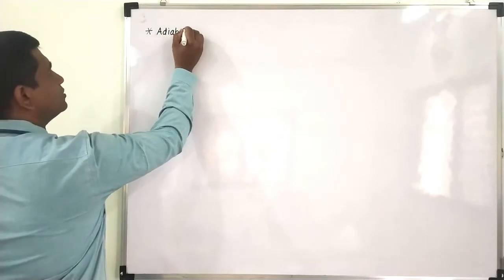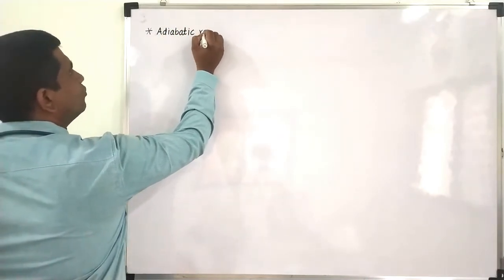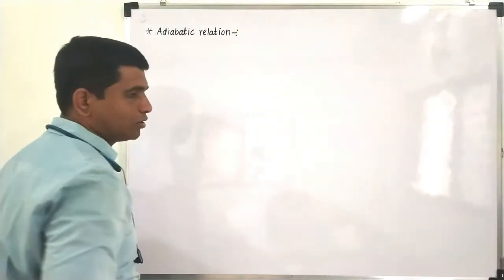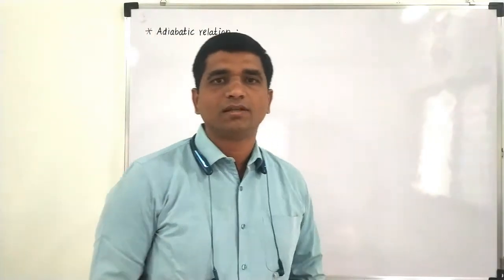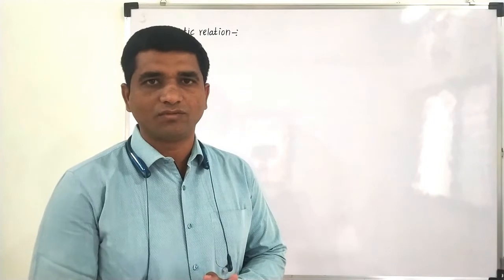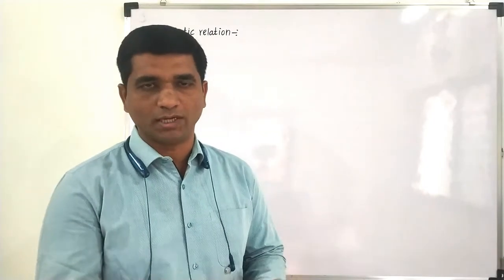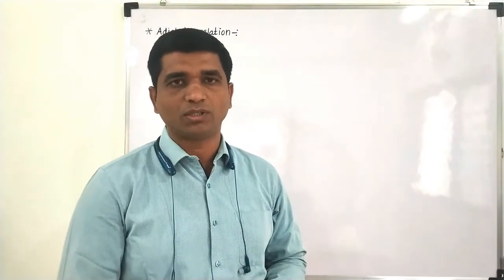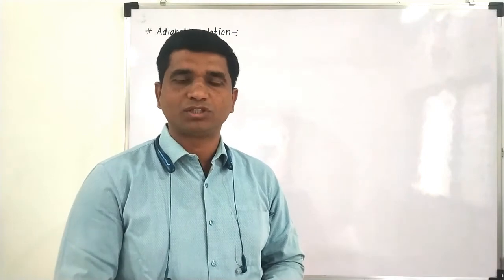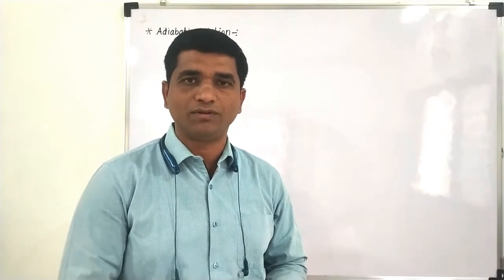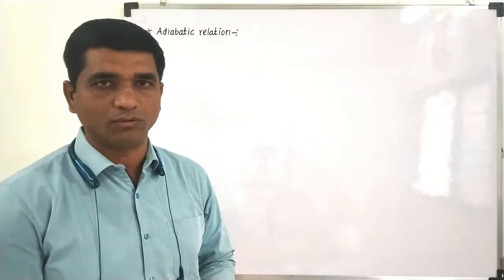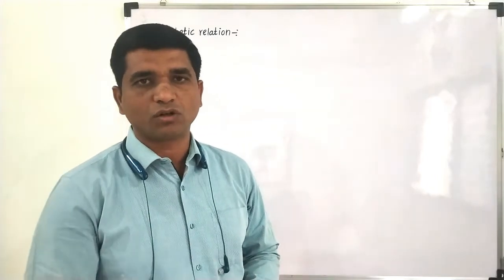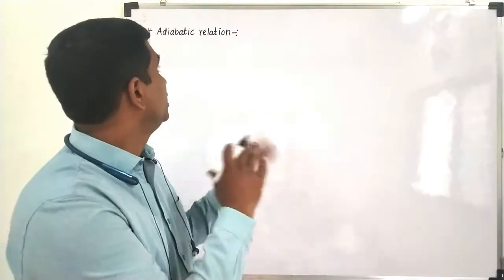Adiabatic relation between pressure and volume. In order to derive this expression, we will consider one container or cylinder in which we will enclose 1 mole of ideal gas. In an adiabatic process, the system does not receive any heat from the surrounding, nor does it give heat to the surrounding. We'll consider that limitation as well, and by using the first law of thermodynamics and Mayer's relation we'll try to derive this expression.